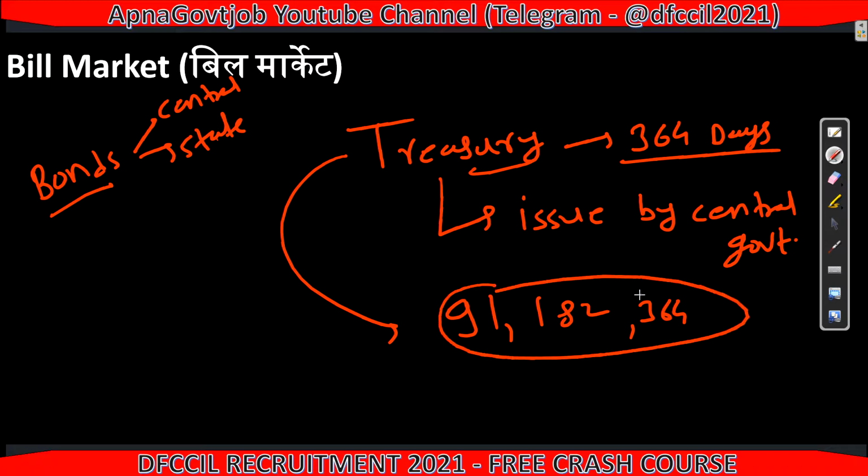So these three types of bills are there. These bills are circulated among the investors according to their maturity period. They will invest in either of these. Okay, and the minimum amount is 25,000.